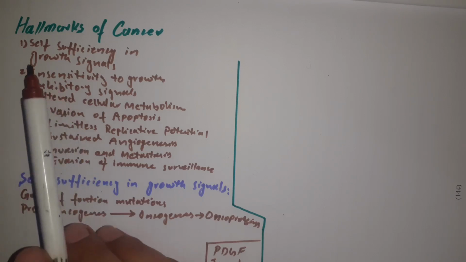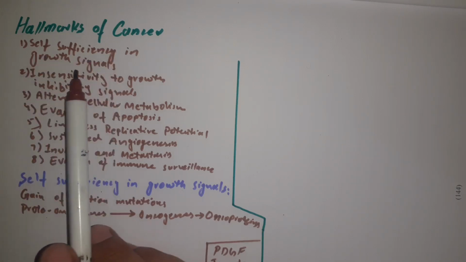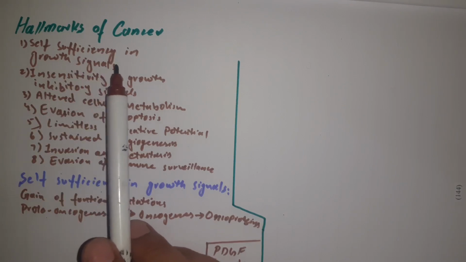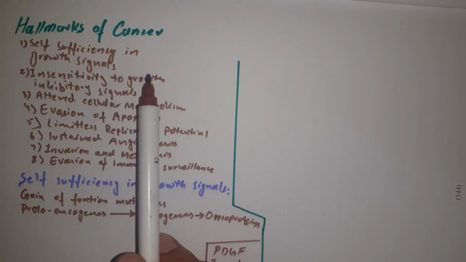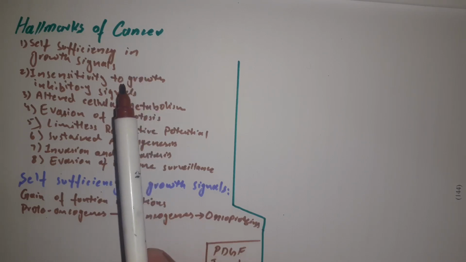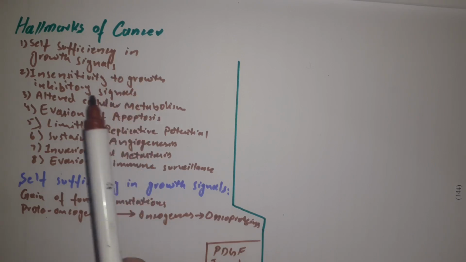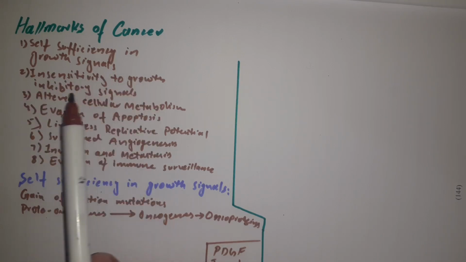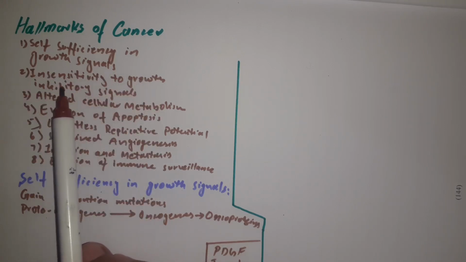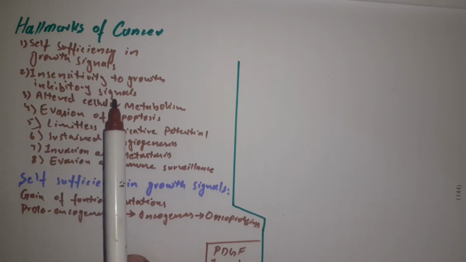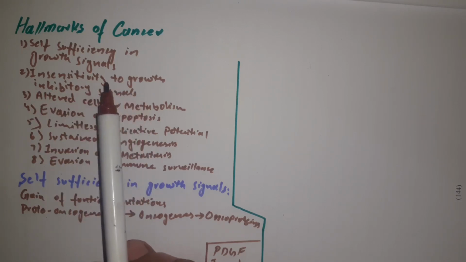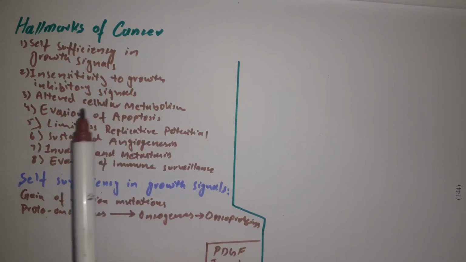These characteristics include self-sufficiency in growth signals. It means that they no longer depend upon external growth signals for their growth. They become self-sufficient, or they become able to synthesize their own growth signals. They become insensitive to the growth inhibitory signals. They no longer respond to the inhibitory signal. As a result, their growth continues.